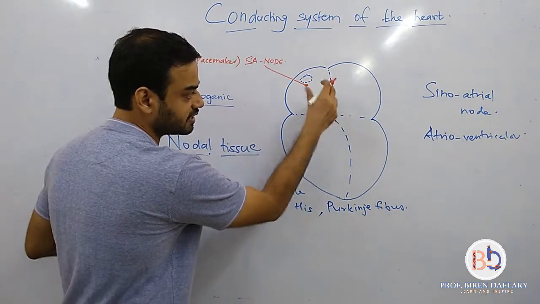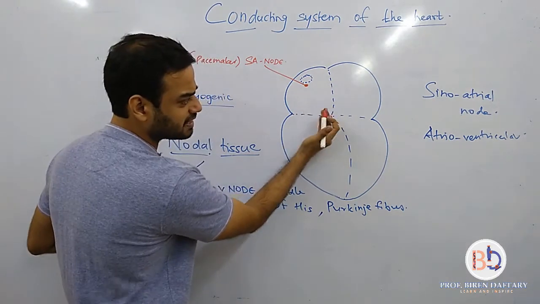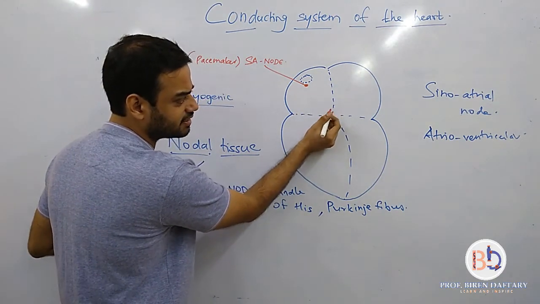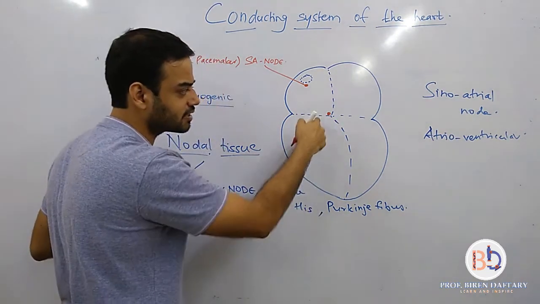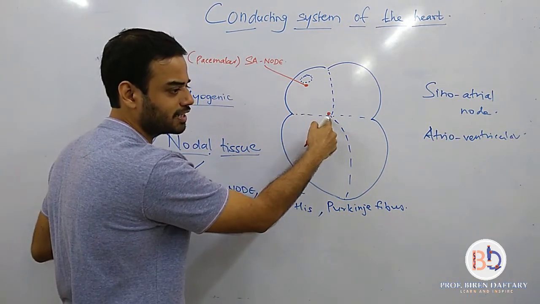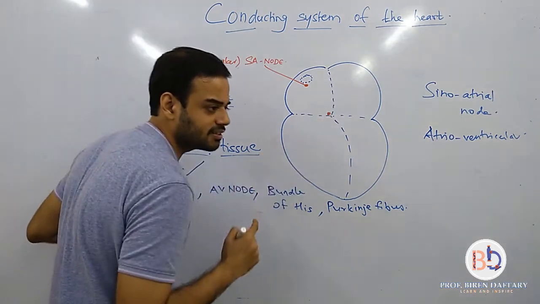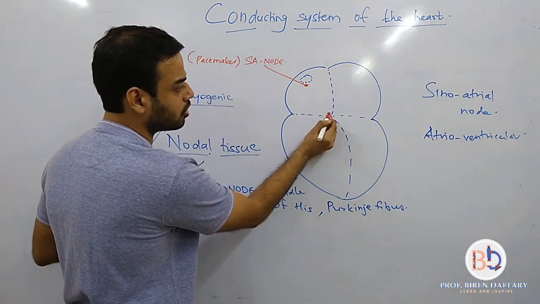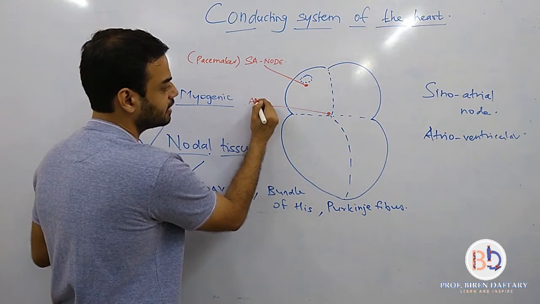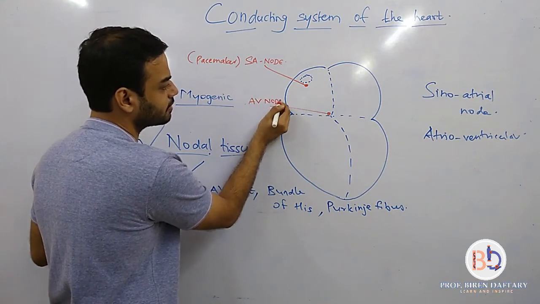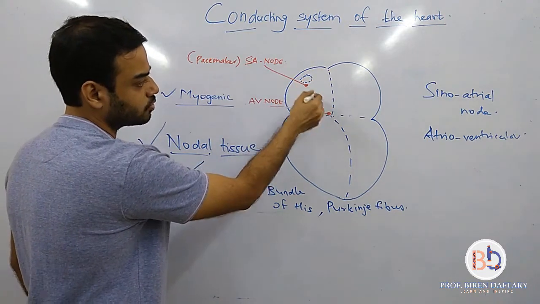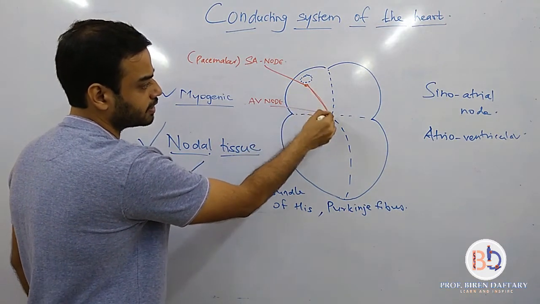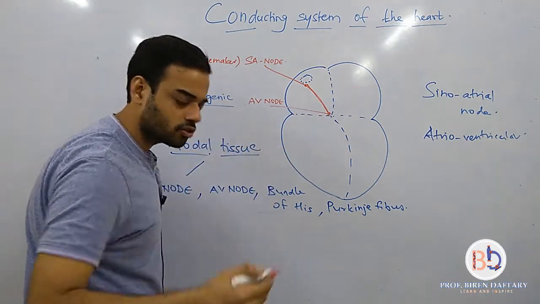It is also present in the right atrium, but it is present near this interatrial septum. So it is also present near the atrioventricular septum and it is also present near the interatrial septum. That is why this is also called the AV node. Is this clear? Obviously there is a connection between SA node and AV node. There will be fibers running for the conduction of electrical impulse.